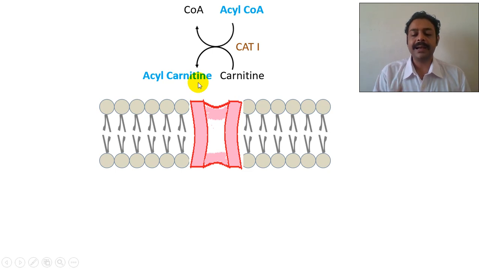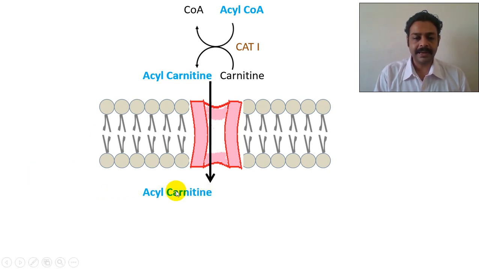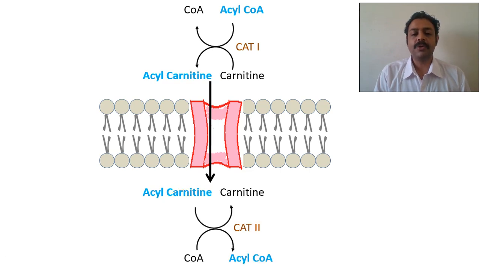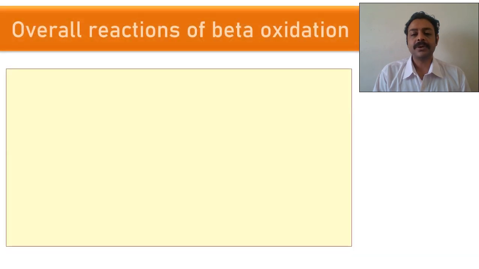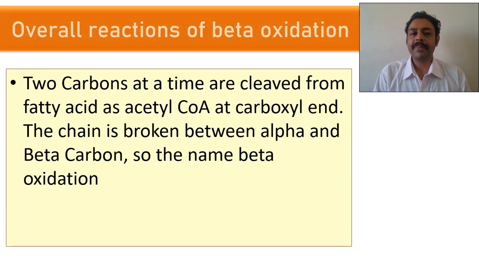Now acyl carnitine is permeable inside the mitochondrial membrane. There is a transporter here. You can see a transporter here. So acyl carnitine enters inside. Now what is the reverse process? Join CoA with acyl carnitine. Carnitine will be released and acyl CoA is inside. This is done by CAT2, carnitine acyltransferase 2. So this carnitine goes back outside. So acyl CoA is officially inside the mitochondria.